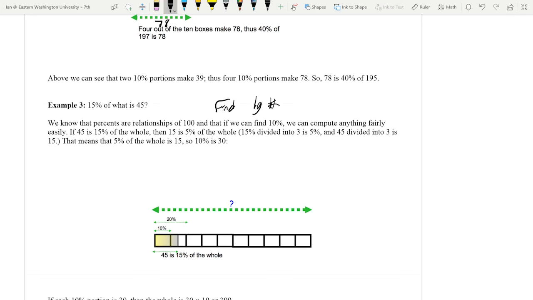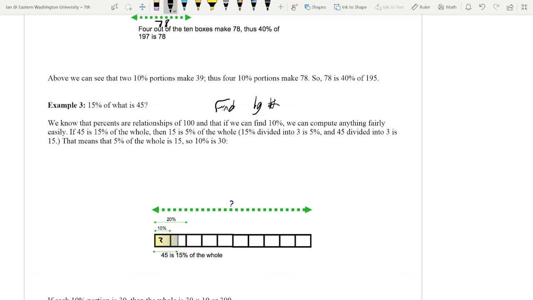If 45 is 15% of the whole, then 15 is going to be 5% of that whole as well, because 15% divided into 3 is 5%, and 45 divided into 3 is 15. Therefore, 5% is 15, so 10% has to be 30.